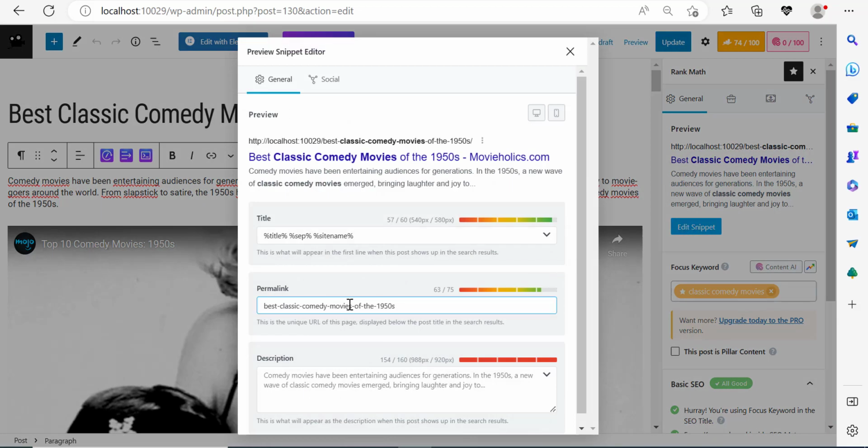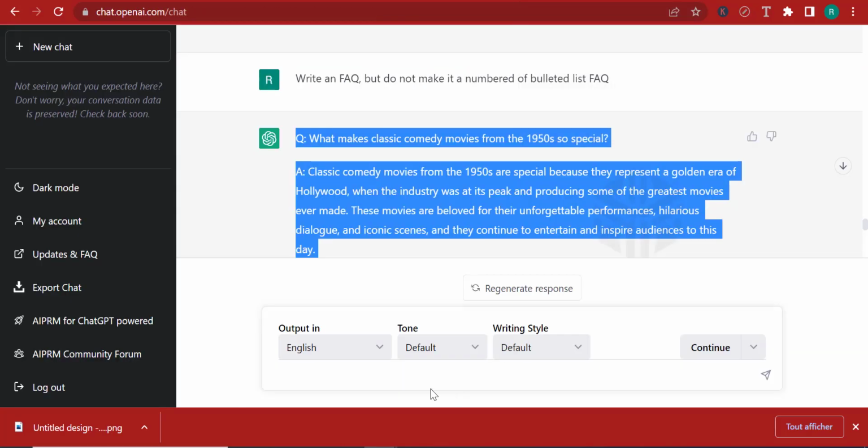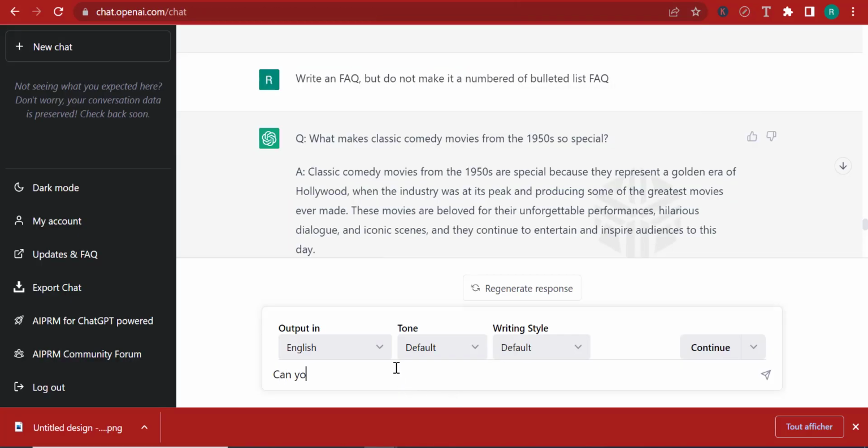Over here, I think this is pretty good because the permalink contains classic comedy movies. So I'm going to keep it as it is. And also, it doesn't exceed the limit, which is 75. And that's pretty cool. Now over here, we don't have a good looking description, or meta description. So what I'm going to do is go to ChatGPT and ask it, can you write a meta description for classic comedy movies and make it no more than